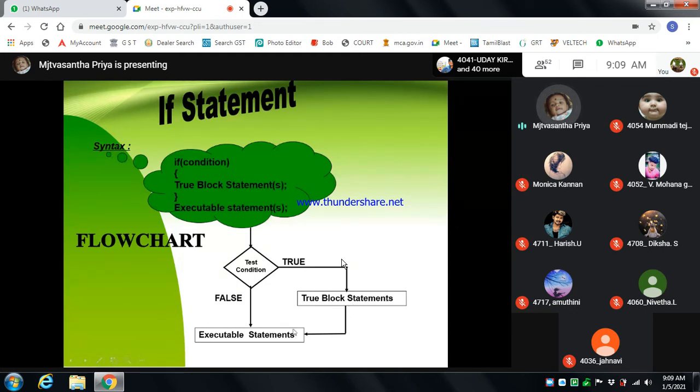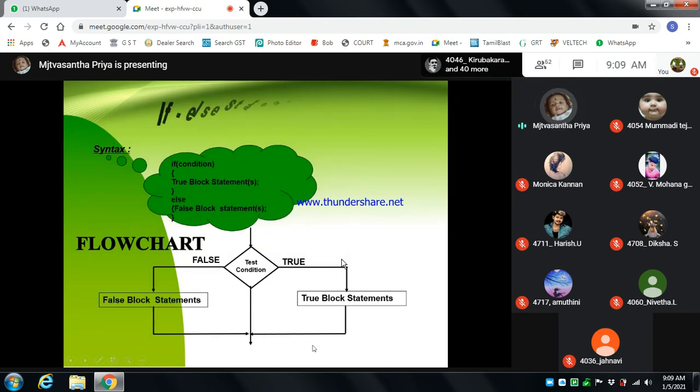Both then end. So if the condition is true, only then will it execute the block of statements. Otherwise it goes to the executable statement, and both end. So this is the if statement.